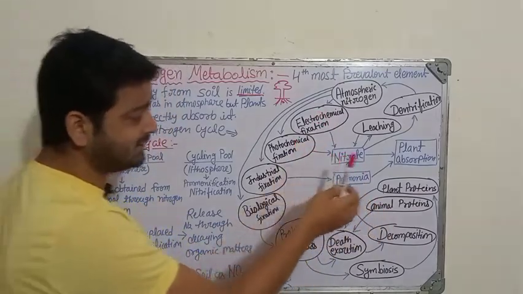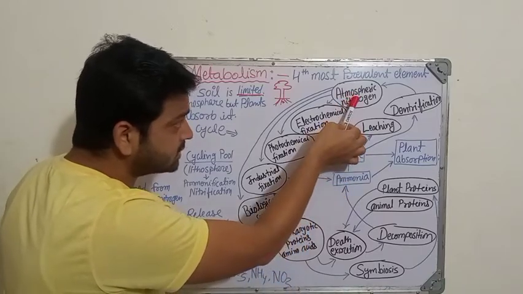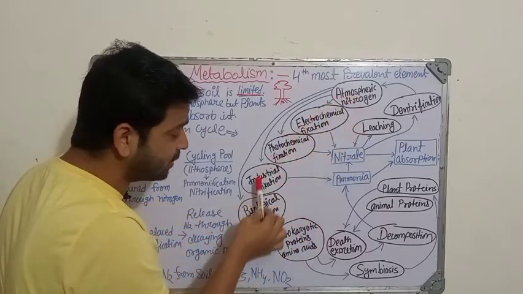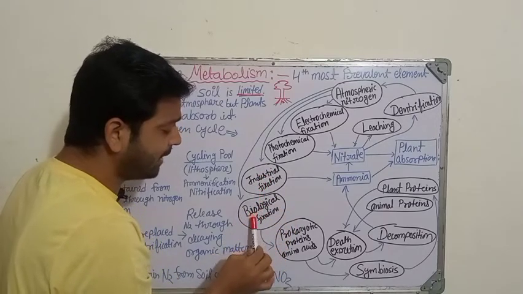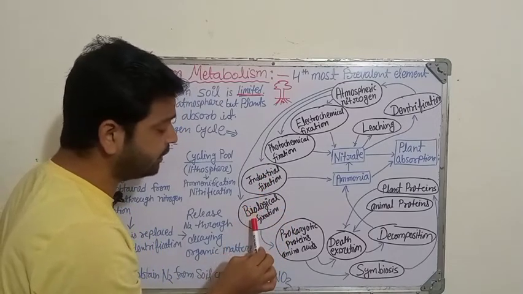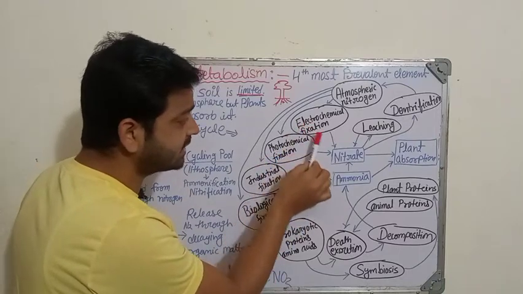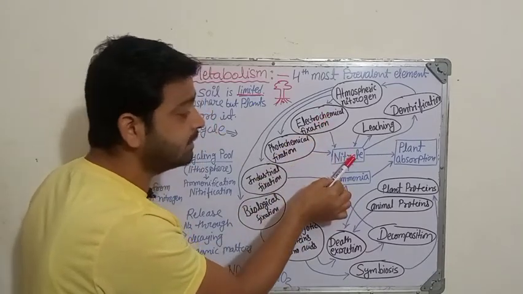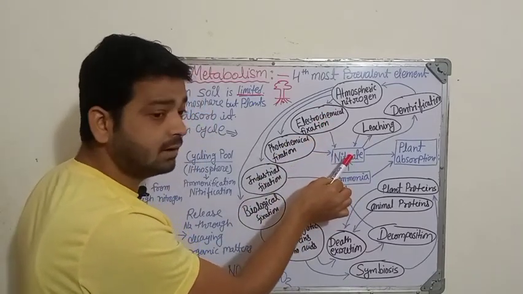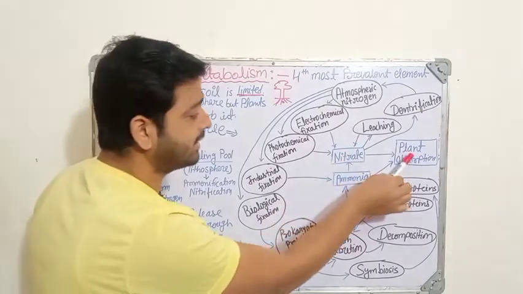So let us understand in this cycle: atmospheric nitrogen, by different types of fixation, industrial fixation will be there, and biological material also fixes nitrogen, as does photochemical fixation. After this fixation, it becomes nitrate, which will be in the atmosphere or in the soil. From there the plant can use it.